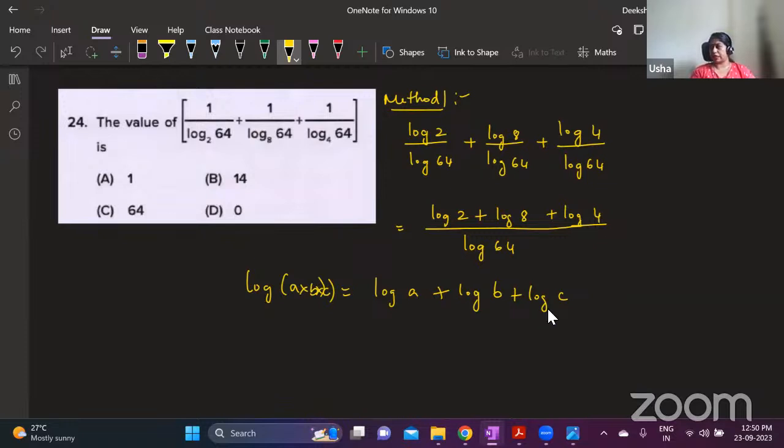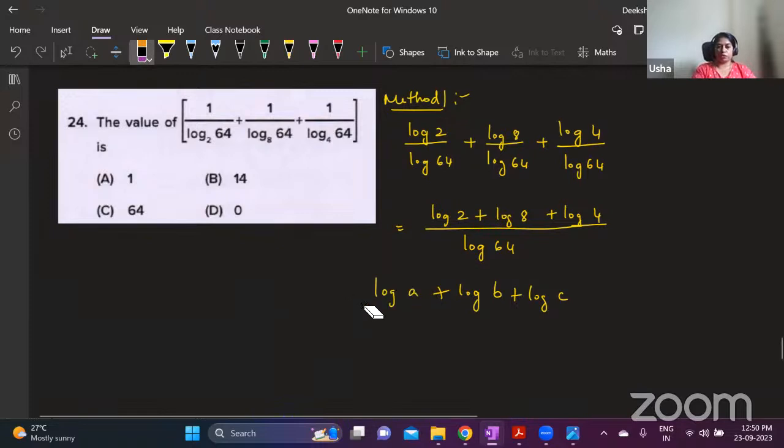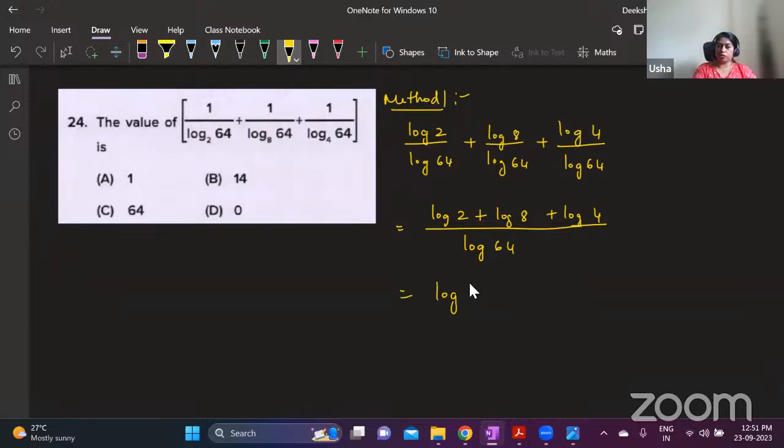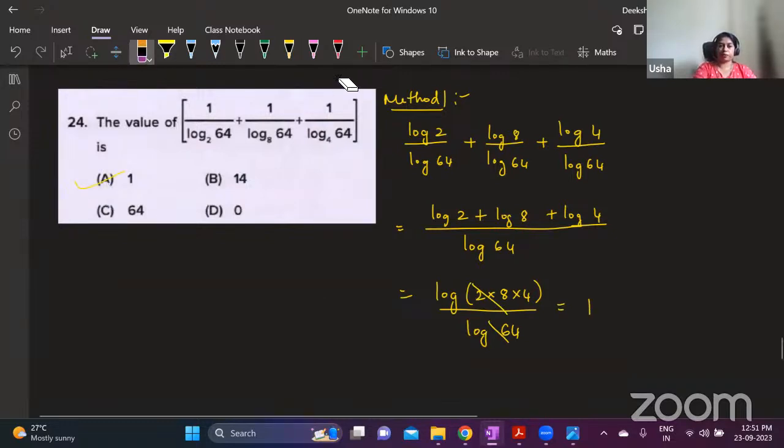All these properties I have explained in detail in that members only video on logarithms. So here I have log 2 plus log 8 plus log 4, which is log of 2 into 8 into 4, the reverse application of that first logarithm property. Now 2 into 8 into 4 is nothing but 64. So log 64 by log 64 gets cancelled. The answer is 1.